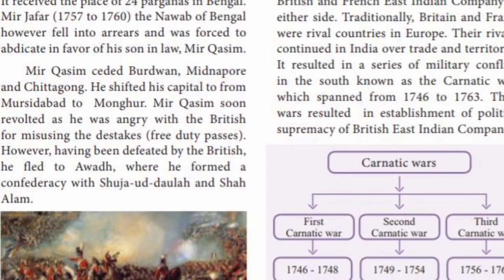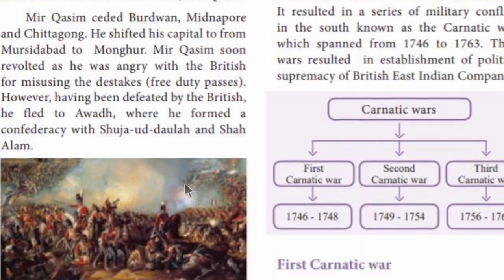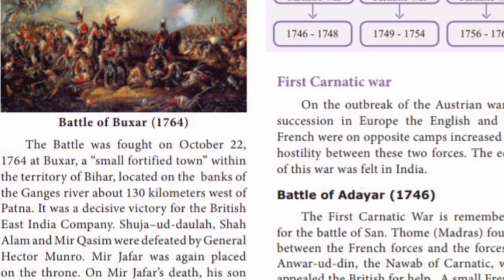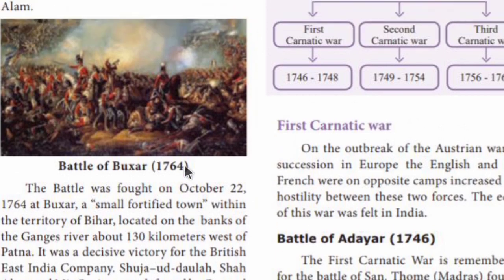Then again we have seen that Mir Qasim, Shah Alam II of Delhi and Shuja-ud-Daula joined forces to attack the British. But the British won the Battle of Buxar. The battle was fought on October 22nd, 1764 at Buxar, a small fortified town in Bihar. So the British won the battle.